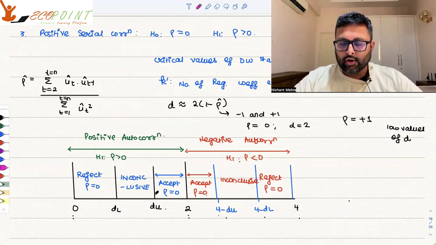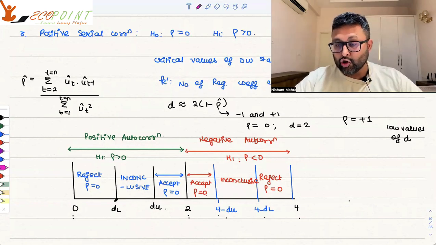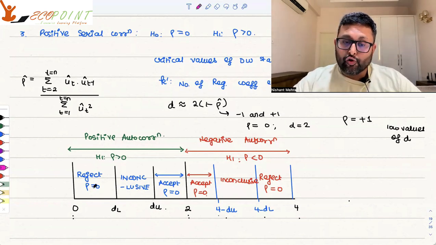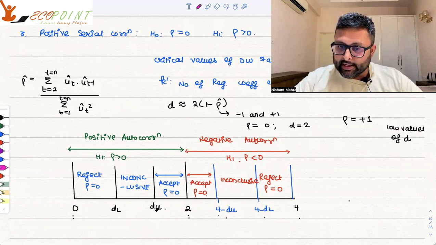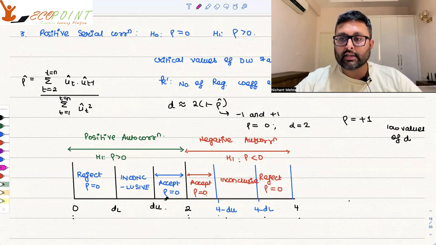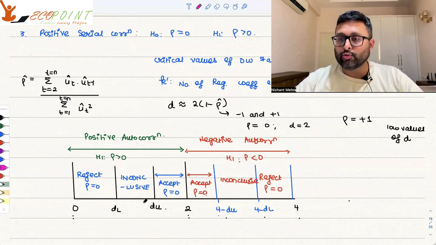If the calculated d comes between 0 and DL, you reject the null hypothesis of no positive autocorrelation. If it comes between DU and 2, you do not reject the null hypothesis of no positive autocorrelation. If it comes between DL and DU, it is inconclusive.